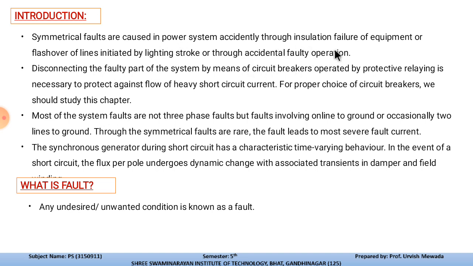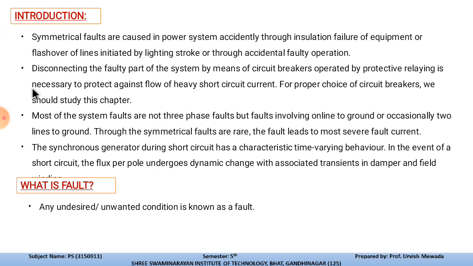Whenever any fault occurs, say a line to line fault or line to ground fault, in the power system mainly such kinds of faults occur. Whenever such faults occur, the current through the conductor will change, and due to lightning strikes on the transmission system or power system where the equipment is mounted, at that point the fluctuation of voltage and current will harm the power system. So due to that, a major or severe fault can occur.